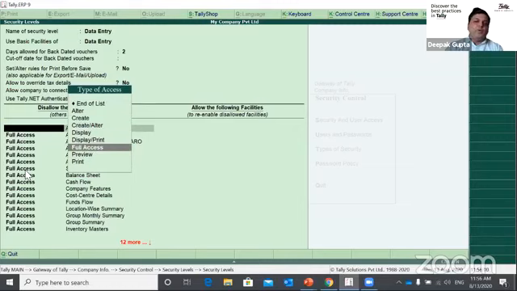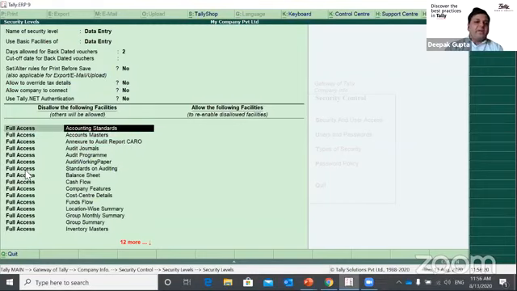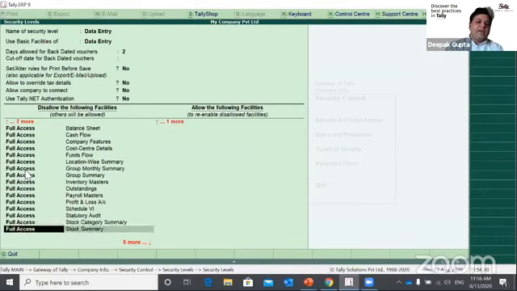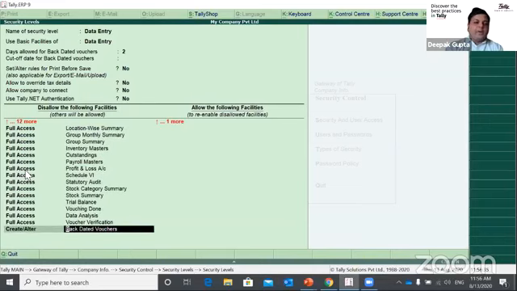If I do not want to allow anything, I'll select full access. If I want to disallow display and print, then I can select display and print. If I disallow accounting standard, then I'll select full access and accounting standard. There is a standard list of features listed in this full access list, which you can see. You can add more features here. If you want to add or remove anything, you can also remove that.